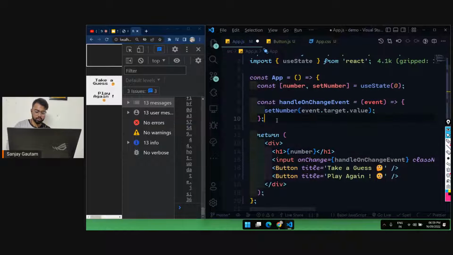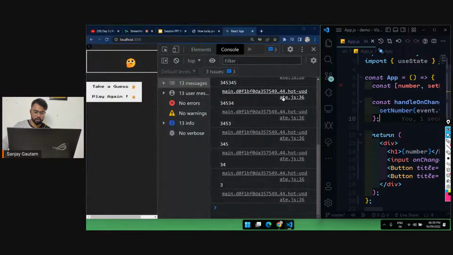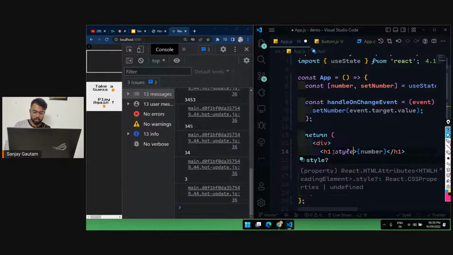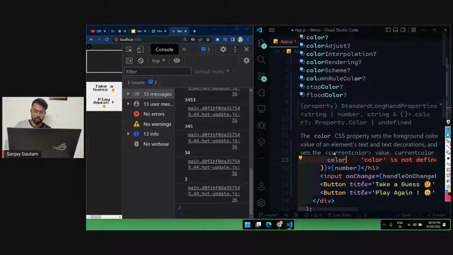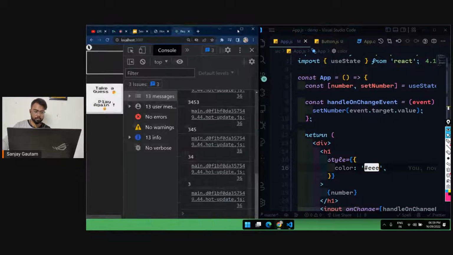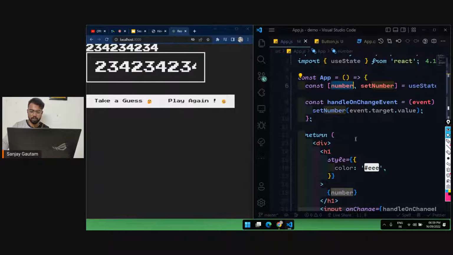So I'm just going to use this number at the very top as a heading. And let me give this thing a style so that we can see this number. Afterwards, I will just remove this color and hash v. Let's save. Like you can see, whatever I type here, it's just going to appear here. So actually we are just setting up a number state by using this.